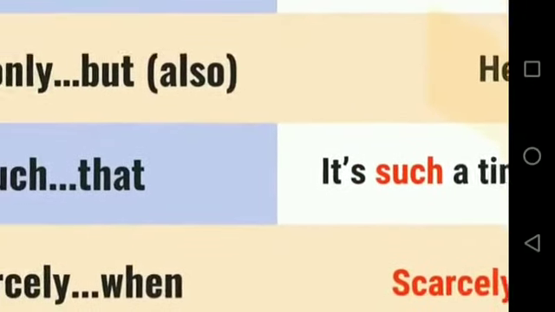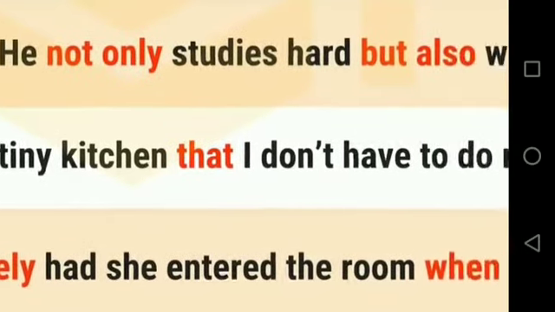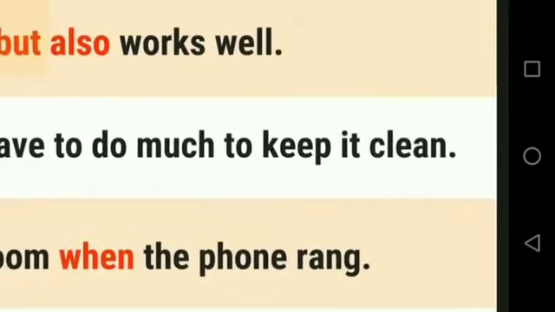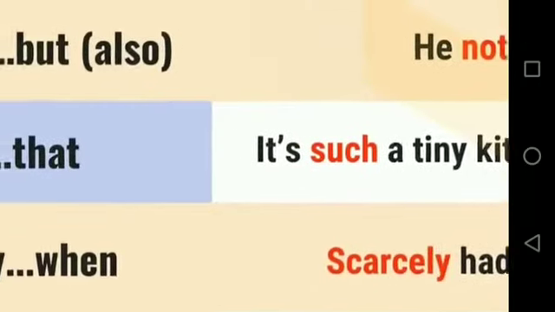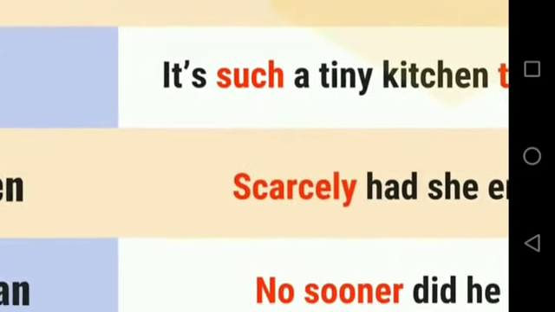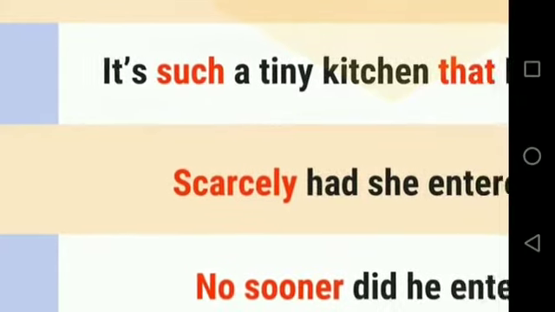Next, such that. It's such a tiny kitchen that I don't have to do much to keep it clean. Next, scarcely when. This is most important. How do we use it in an example?